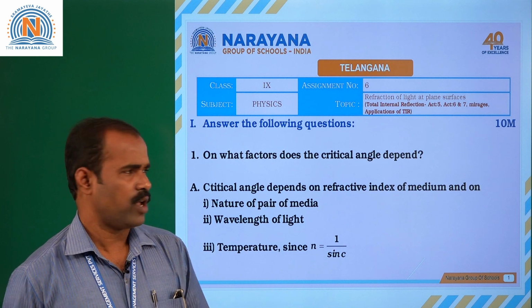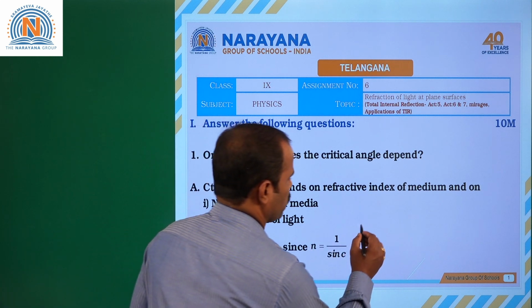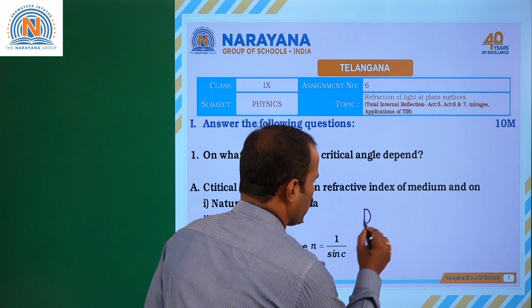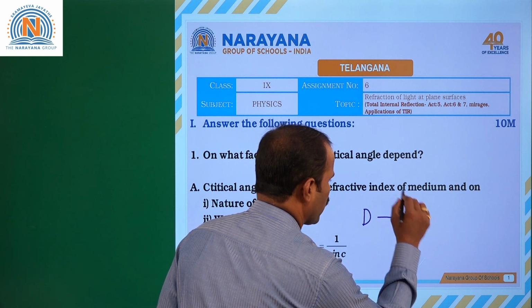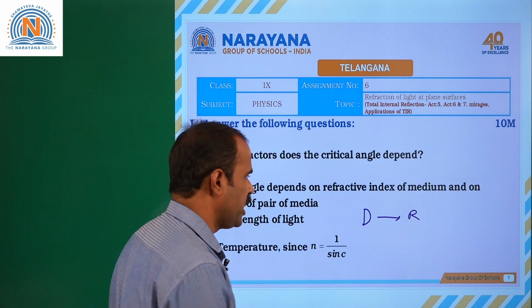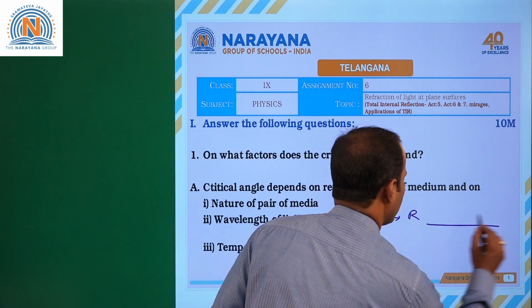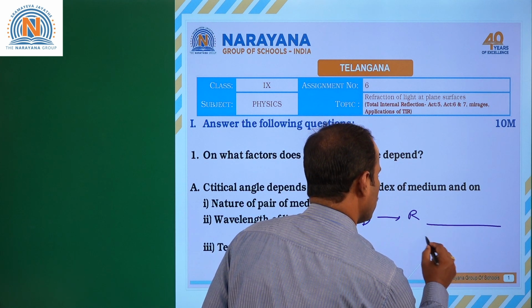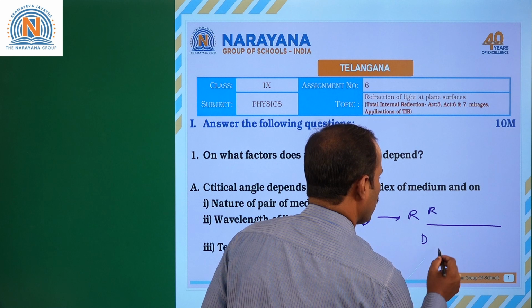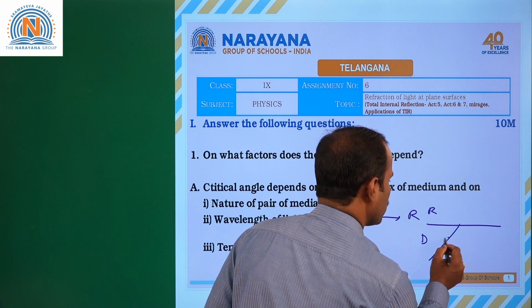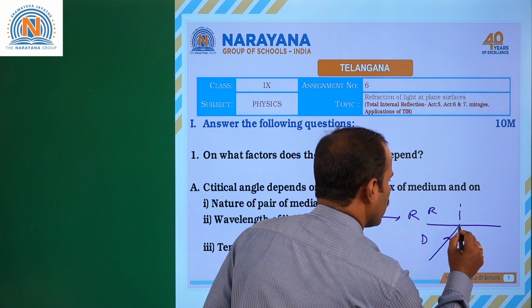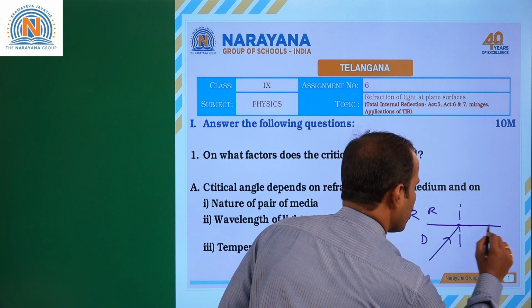Temperature dependent. Why? Because the ray should move from denser to rarer only. Denser to rarer at a particular angle of incidence. At a particular angle of incidence, if this is denser, this is rarer, and this is the normal line, the refracted ray grazes along the interface.